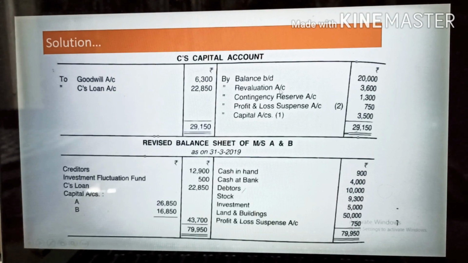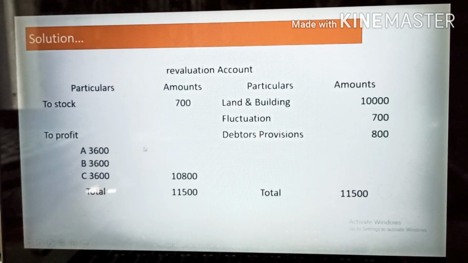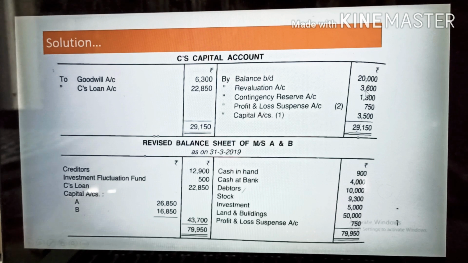Then we will write by revaluation account. This amount we have taken from the revaluation. This is C's part of profit from the revaluation account. You can check this amount we will take here. Go back and you write here this, the C profit.